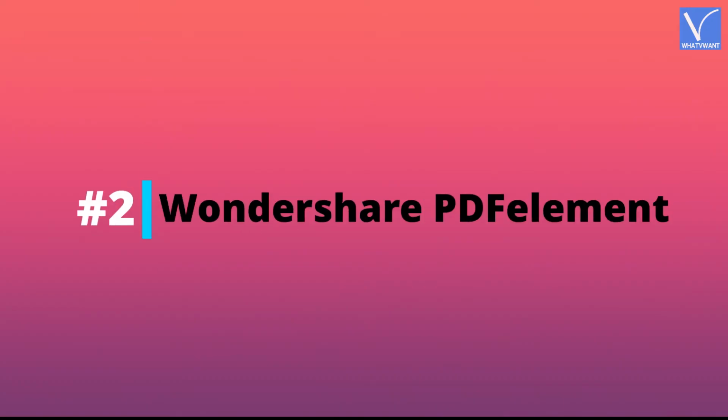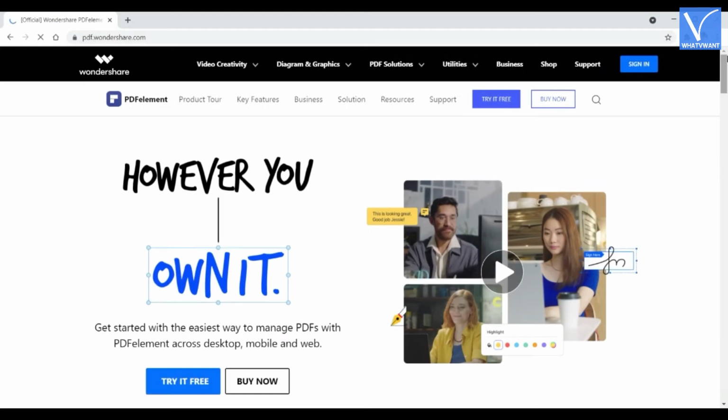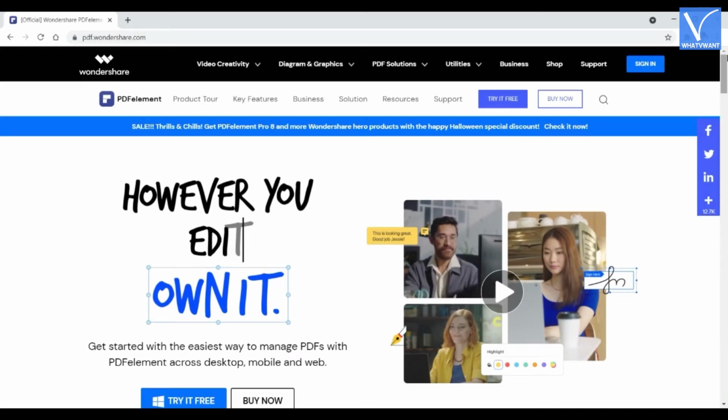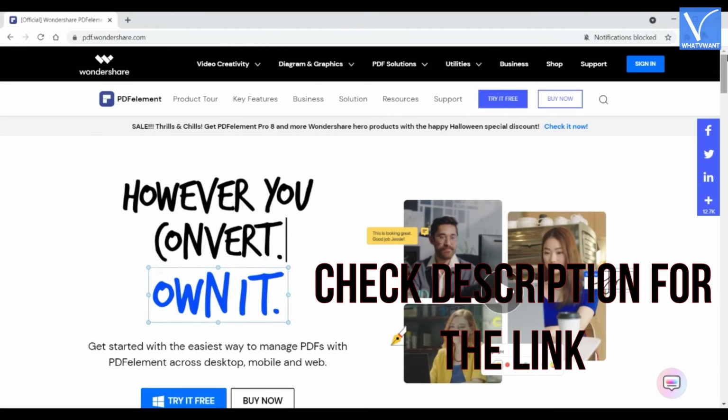Number 2. Wondershare PDFelement. Visit and download the Wondershare PDFelement application. Check description for the link.